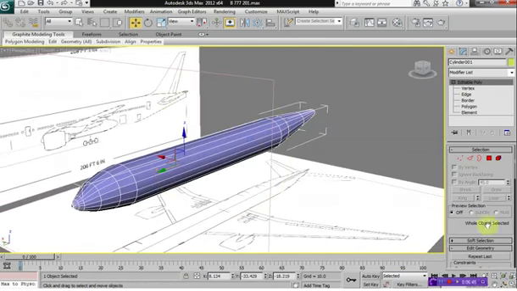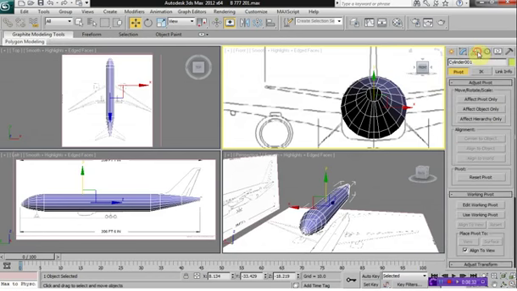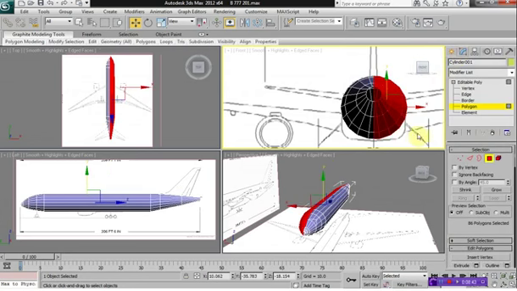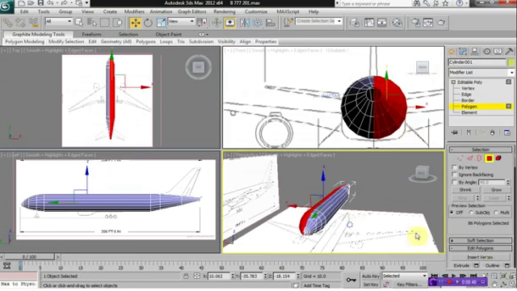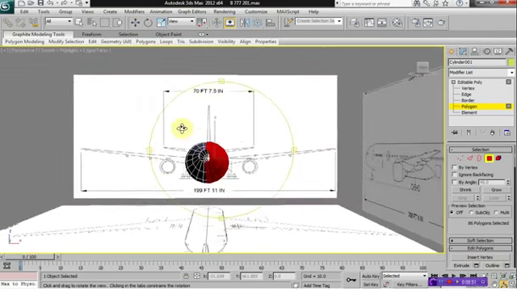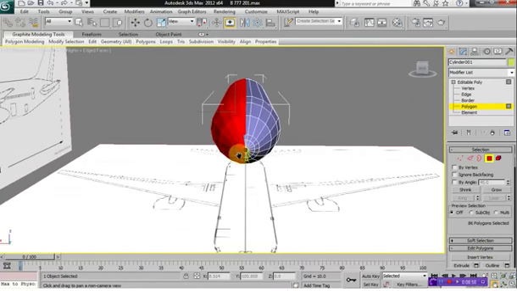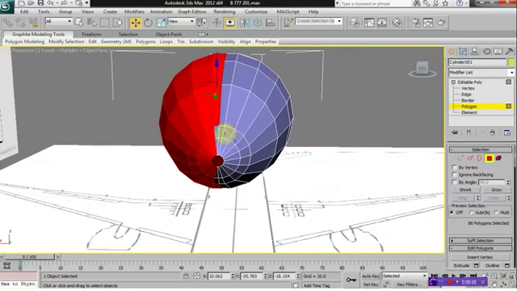So next we want to go into the front viewport here. I want to select the hierarchy, affect pivot only, and click on center to object, so it centers the X, Y, Z coordinates to the very center of the object. Then when we delete, we should have the X, Y, Z coordinates in the very center of the object, which will help us later on. Make sure that everything is selected for deleting exactly half of your model.